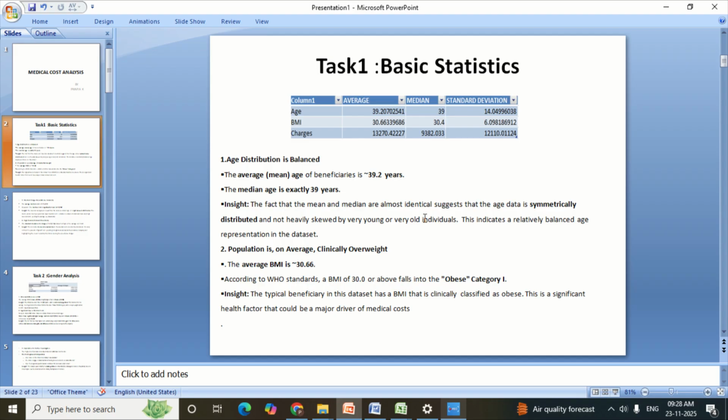Most importantly, I saw that the average cost is around $30,000, but the typical person pays only $9,400. So this means a small number of people have extremely high medical bills that pull the average up for everyone. This was my first clue that we need to find those high cost cases.